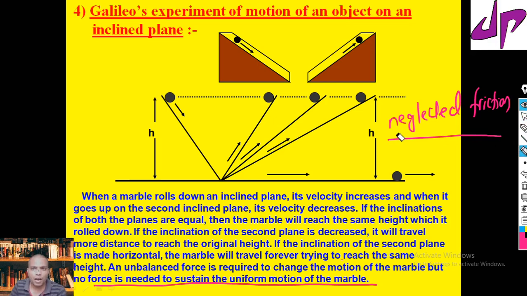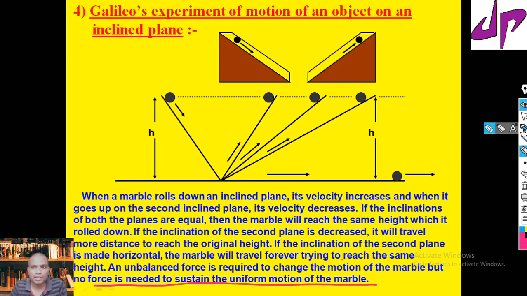If there is no opposing force or any external force, then the object always wants to move in uniform motion. That is the final conclusion made by Galileo.